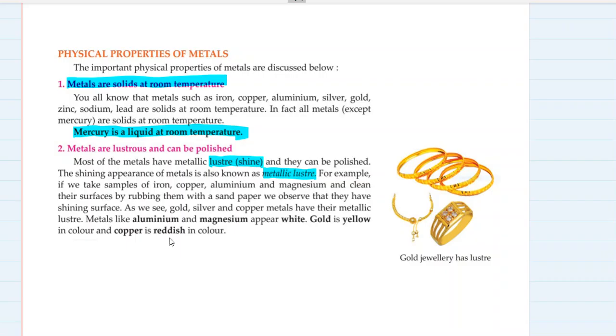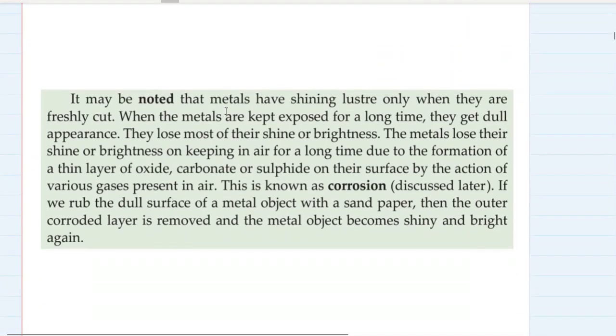Gold, silver, copper, they have metallic luster. Metals like aluminum, magnesium appear white, but they are lustrous. Gold is yellow in color, copper is reddish in color, but they are lustrous. It may be noted that metals have shining luster only when they are freshly cut. When metals are kept exposed for a long time, they get a dull appearance. They lose most of their shine or brightness.